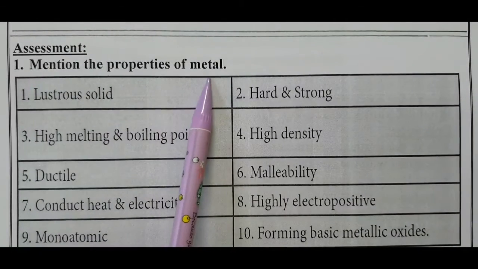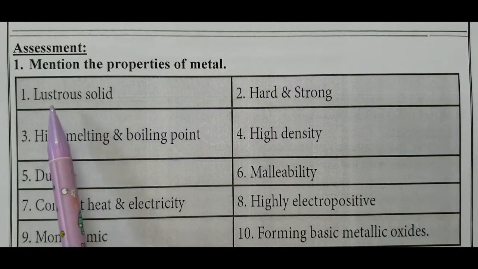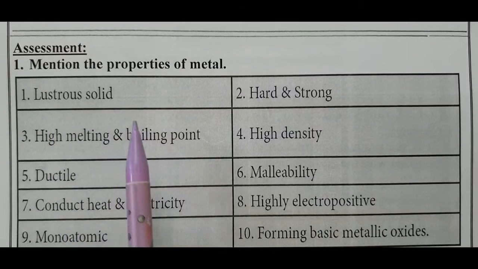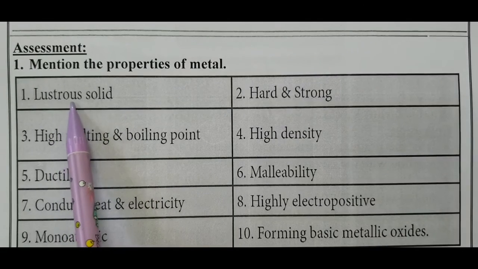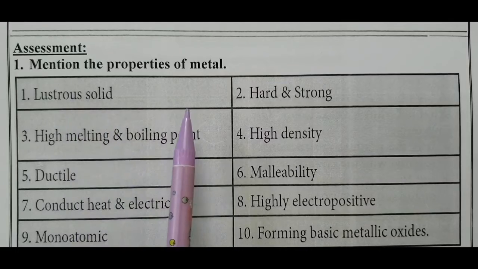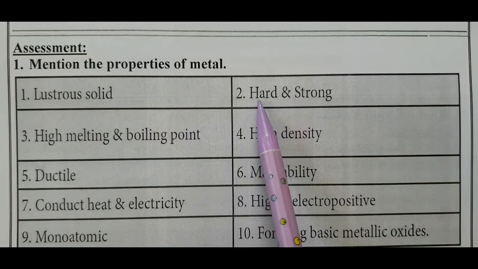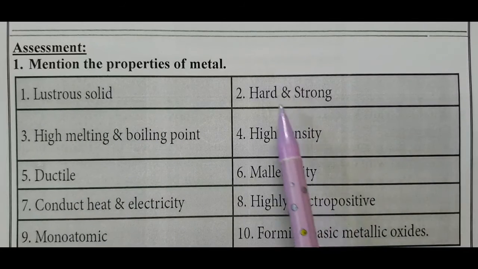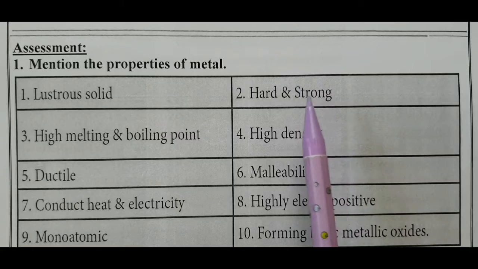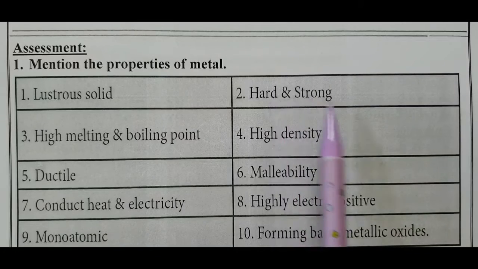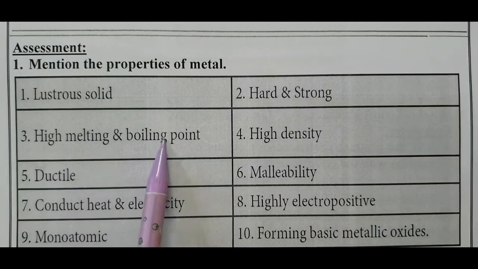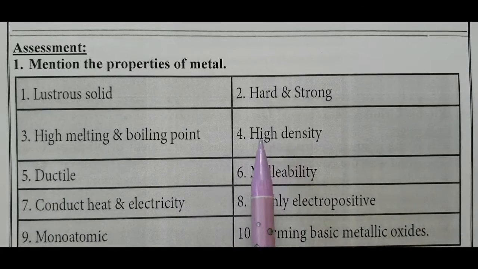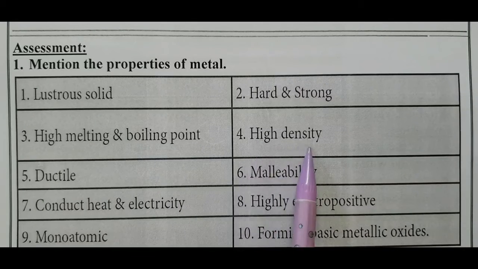Mention the properties of metals. Metals are lustrous solids in nature. The luster is due to the presence of one or two electrons in the outermost shell. All metals are hard and strong except sodium and potassium. They can be cut with a knife. They are soft metals. All the metals have high melting and boiling points. Metals have high density.